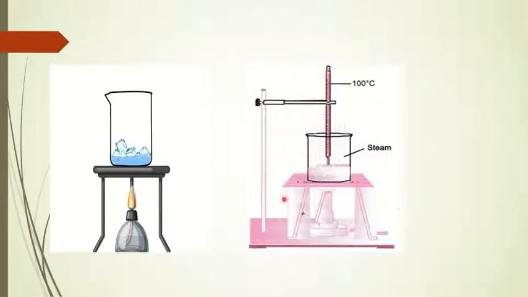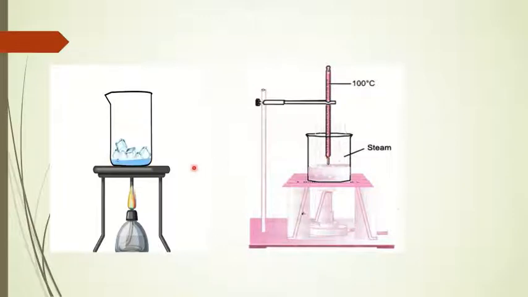When heat is given to this ice cube, all the cubes don't melt at a time. That means all the ice cubes don't melt at the same time. It takes some time to melt completely. In the same way, boiling water also takes some time. That means all the water does not evaporate at the same time.